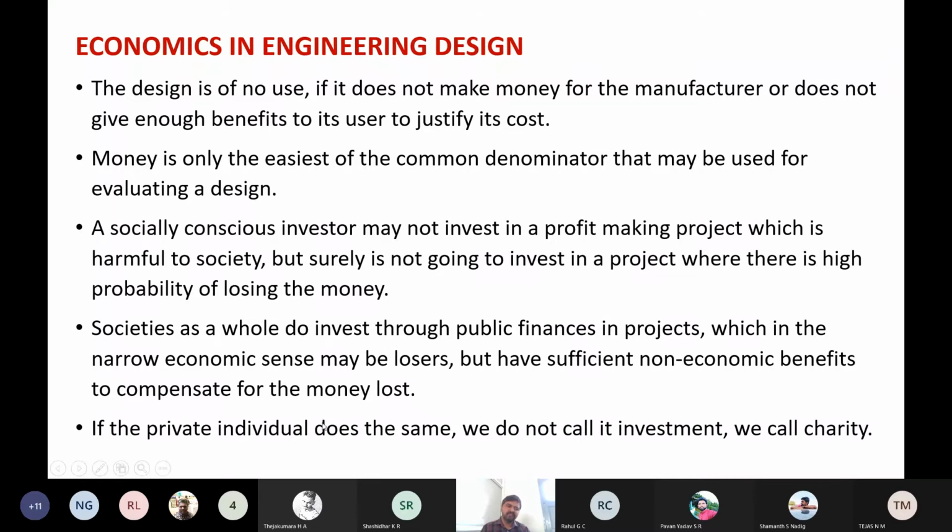Next, if a private individual does the same, that means if someone is doing a work not to make profit, then that is not considered as investment, that is considered as charity. That is the difference. If some private person is doing the same thing, doing the service, we don't consider that as investment, we consider that as charity.